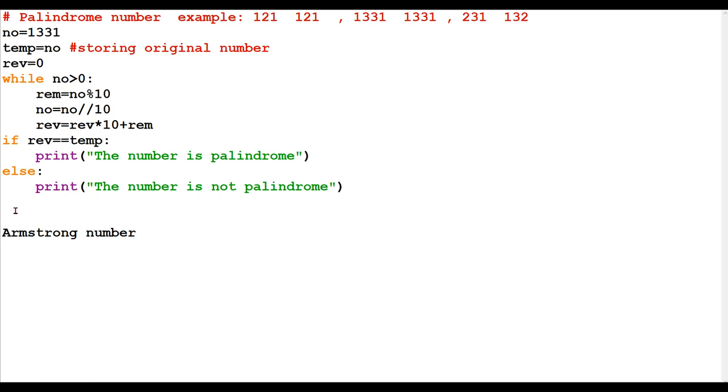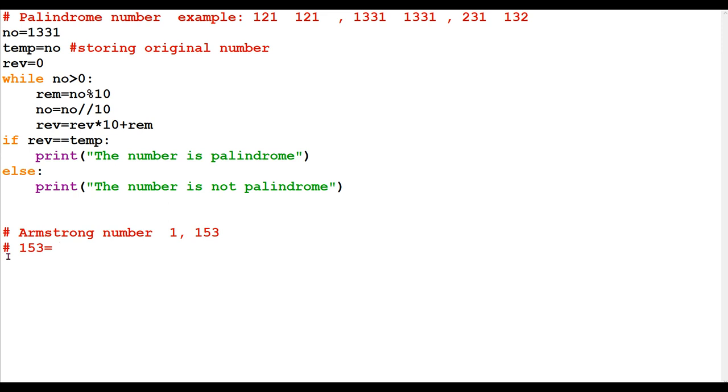Armstrong. Now what is an Armstrong number? I'll be putting this in documentation. Very rare numbers are Armstrong, like 1, 153. Why? Because the cubes of the individual digits are added. If we take the example of 1, 1 cube is 1 only. So 1 is an Armstrong number.